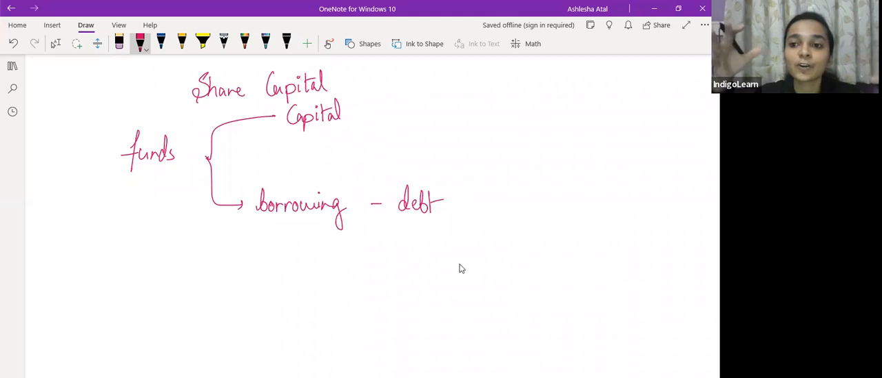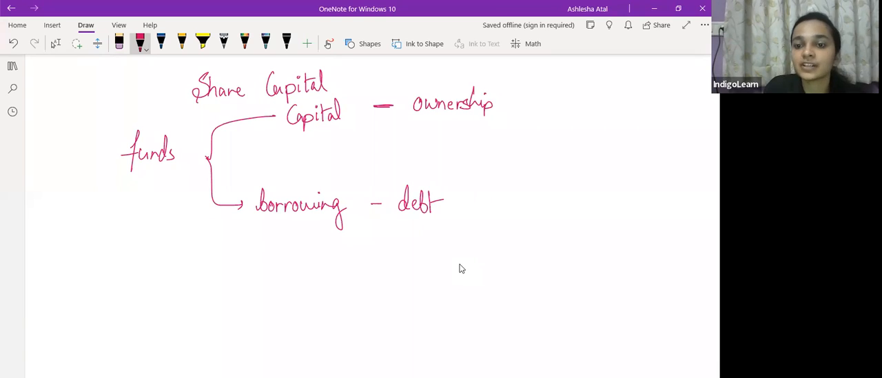So when we talk of share capital, we are basically talking of the capital of the company. However, जब हम debentures की बात कर रहे हैं, debentures के केस में borrowing हो रहा है. Debentures के केस में the company is not raising capital. So जब हम shares की बात कर रहे हैं या share capital की बात कर रहे हैं, वहां पे जो shareholders होते हैं company के, they have ownership interest in the company.